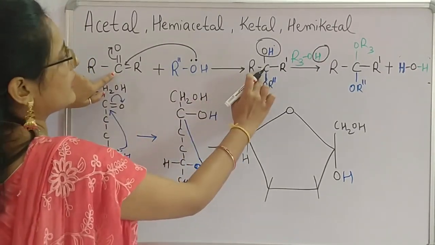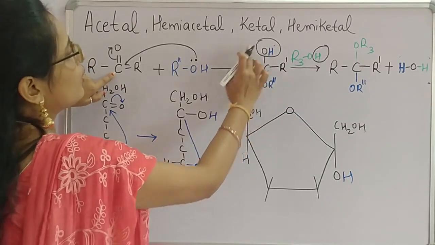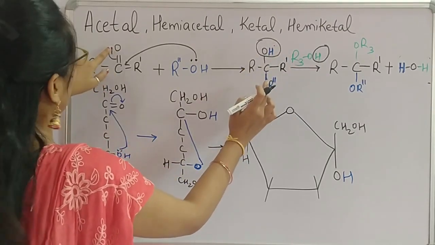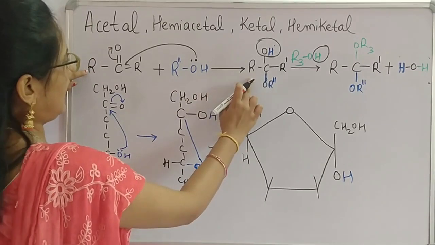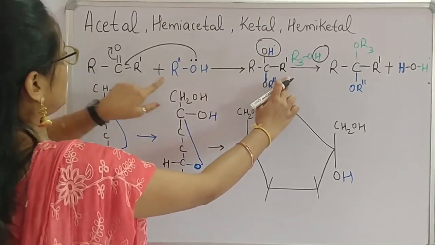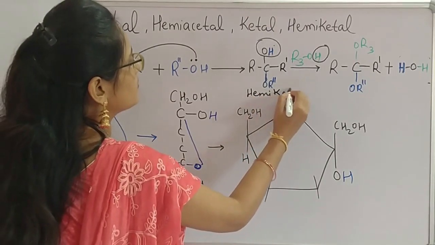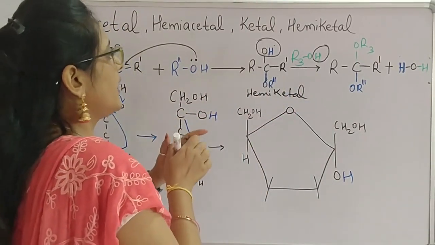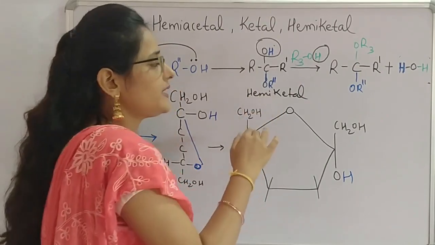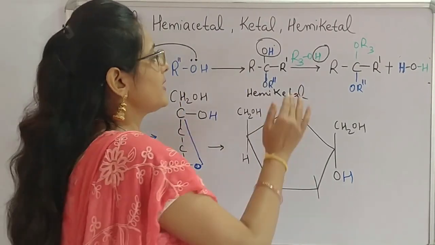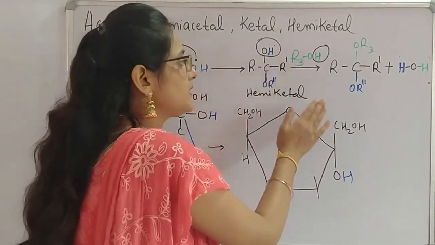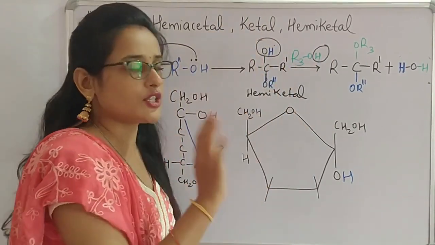So this C over here is now bonded with 4 different groups, that is O, H, R, R dash and OR dash. So this is our hemiketal. This is the hemiketal carbon. Now this hemiketal, similar to hemiacetal, interacts with another molecule which contains alcohol as the functional group.